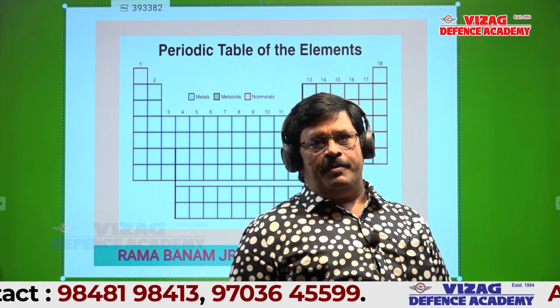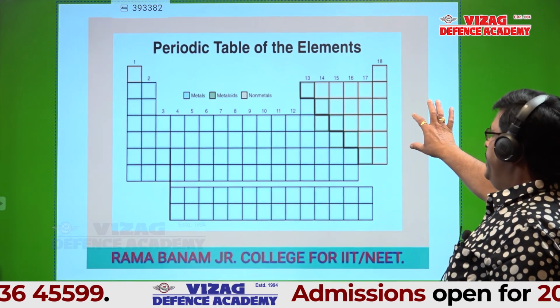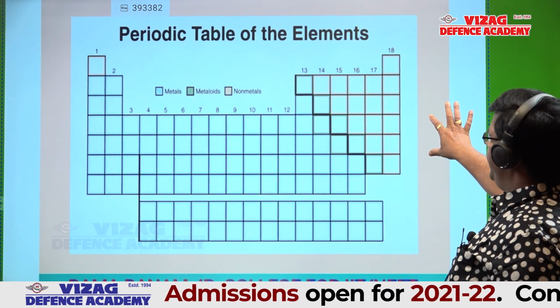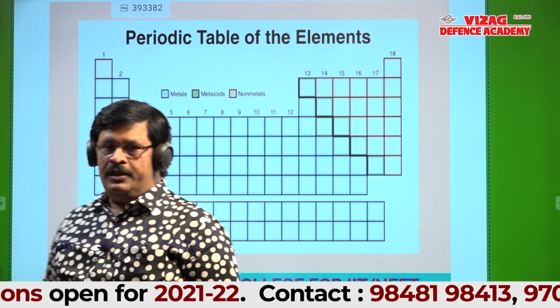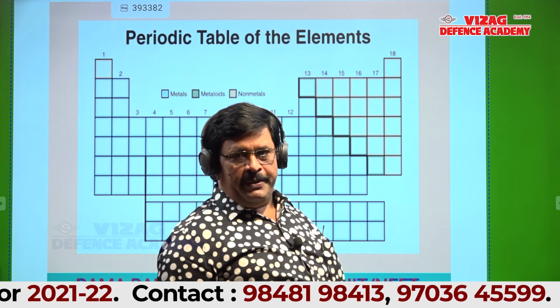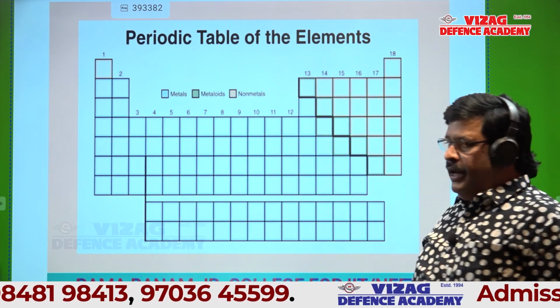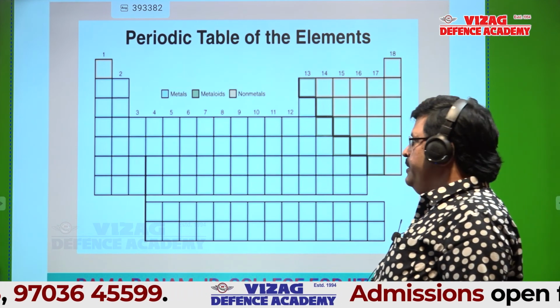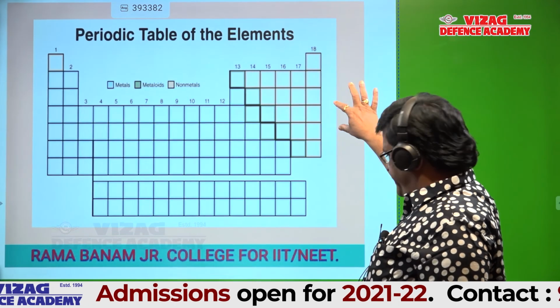This is the long form of periodic table. This is the blank table that I have given on the board. See this slide. This is the modern periodic table. In this modern periodic table, the horizontal rows are called periods.